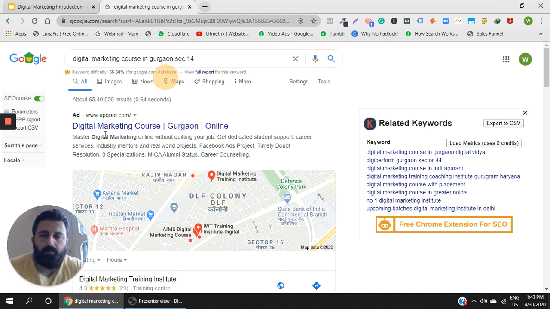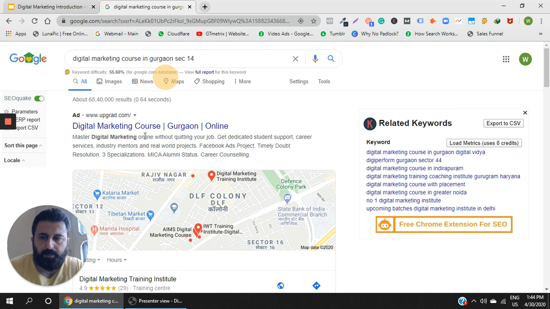So, guys, when somebody clicks on this particular result, it will be a cost that will be borne by the advertiser, the Upgrade in this case. So if I click over here, it will be a cost. Why? Because advertising as it is requires you to pay. If you are advertising a product, would you not pay?